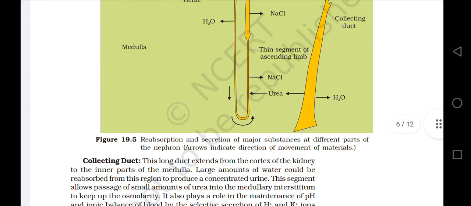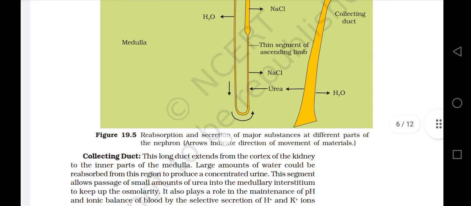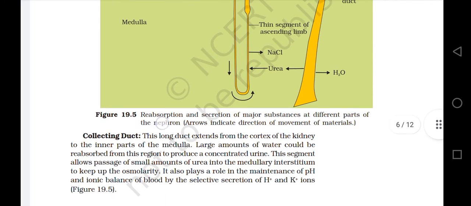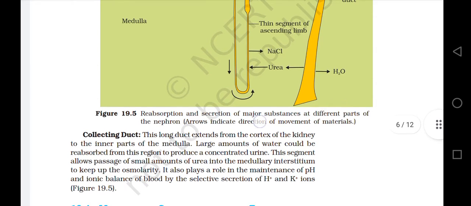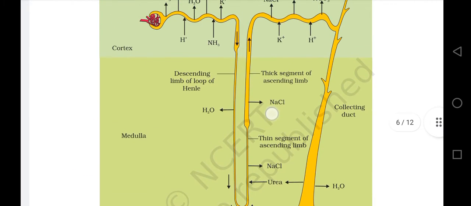The image shows reabsorption and secretion of major substances at different parts of the nephron. Arrows indicate the direction of movement of materials.